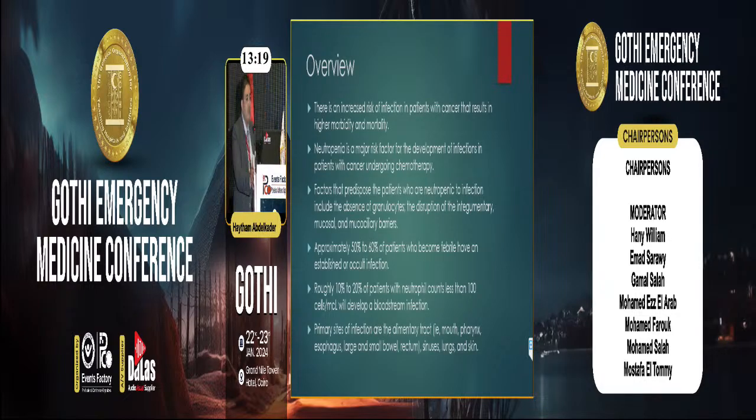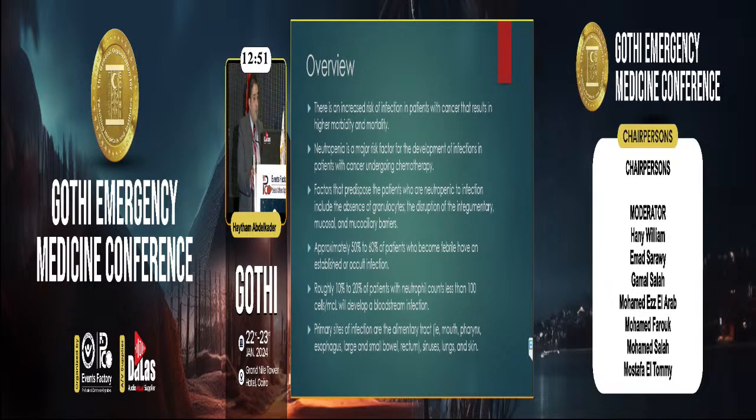There is an increased risk of infection in patients with cancer that results in higher morbidity and mortality. Neutropenia represents a major risk factor for development of infections, especially in patients on chemotherapy. The factors that lead to infection in neutropenic patients are the low granulocyte count and also the disturbance of the mucosal membranes as an effect of chemotherapy.